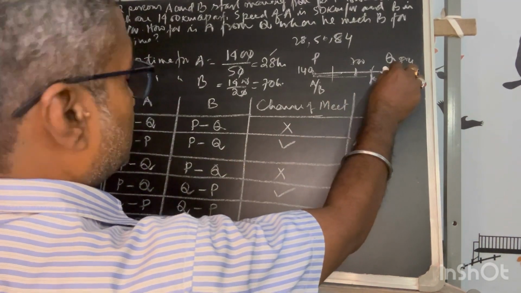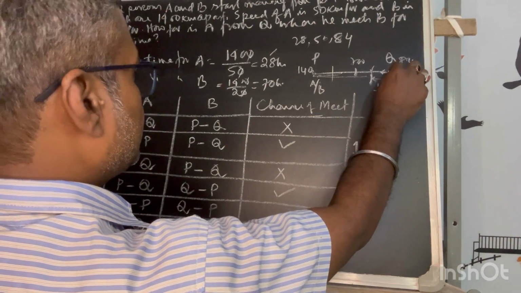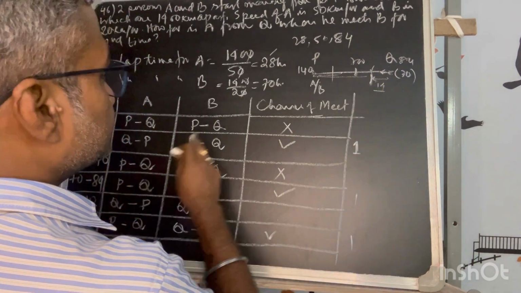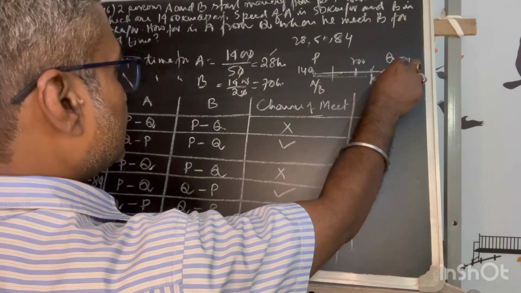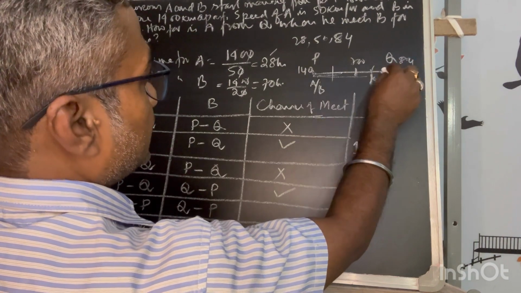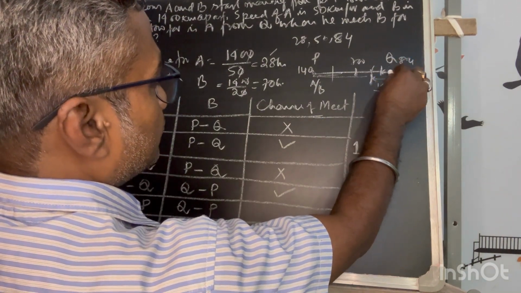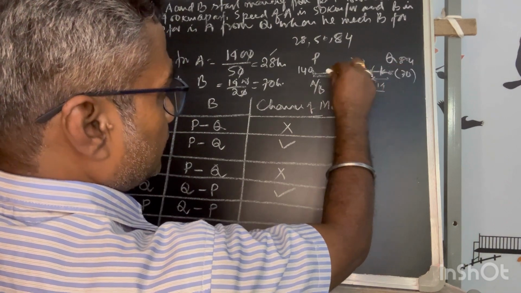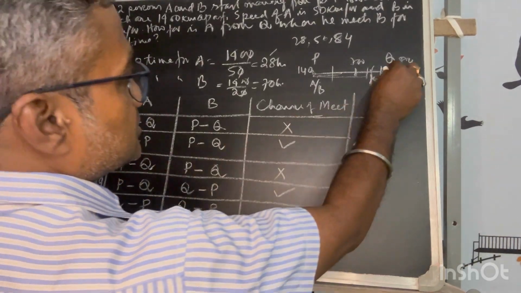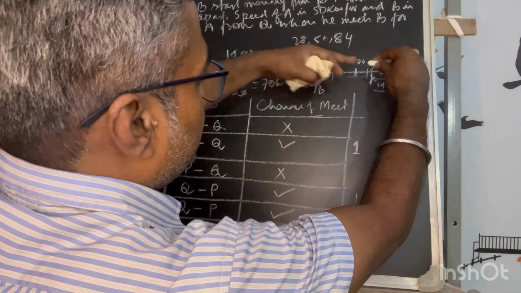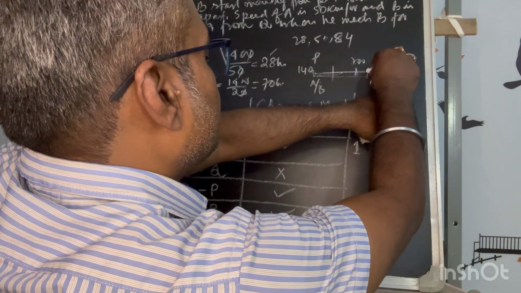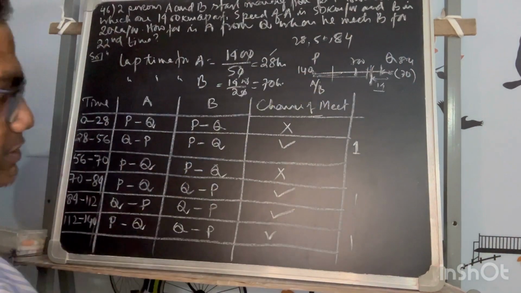Why? A is faster. He has started at 84 there, whereas P to Q from forward direction, and A is faster. Although he has started at 84 here, going back he will meet somewhere here, but falling back, by that time A will move somewhat, so there is a chance of meet because A is faster. After this opposite meet of A and B, A will reach there. By that time B will move some distance, and from where he will catch up B, and there is a chance of meet. There is one.